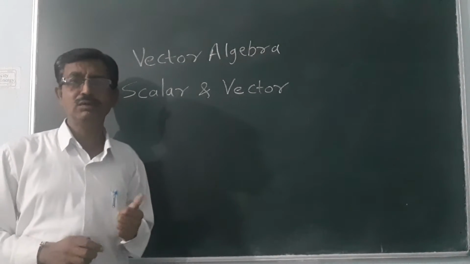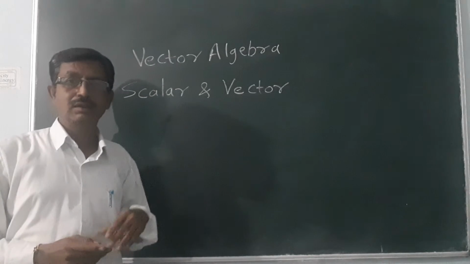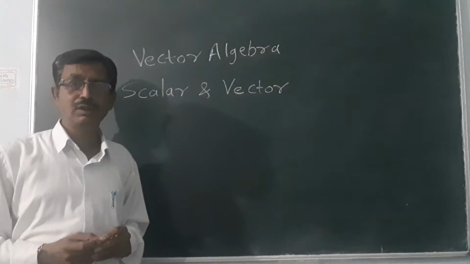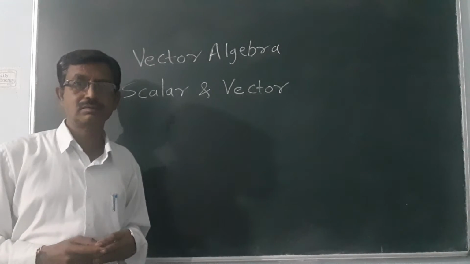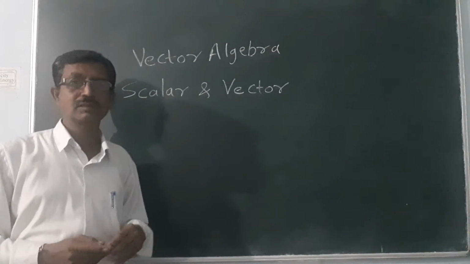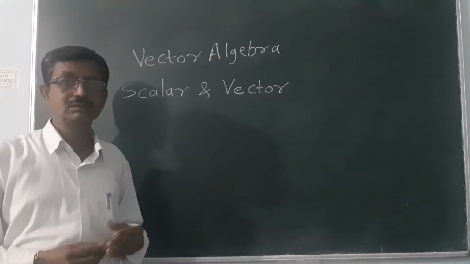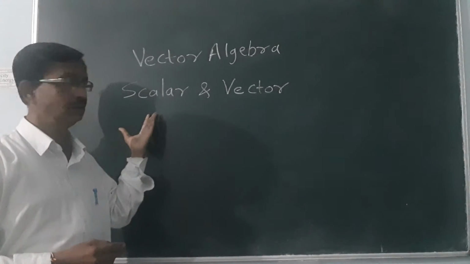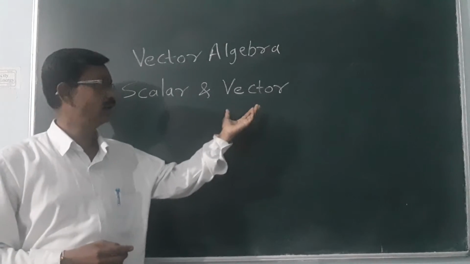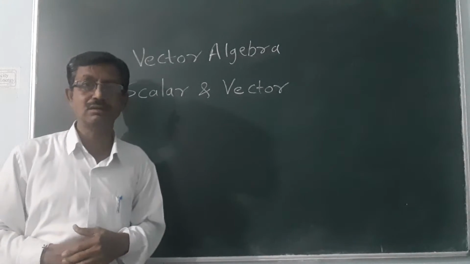So you know that there are number of physical quantities present. Out of that, the quantities are divided. Some are as a scalar and some are as a vector.